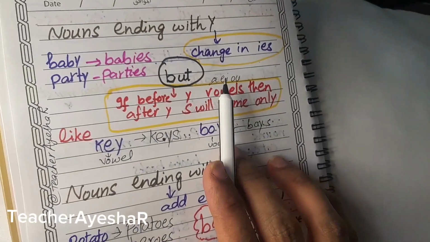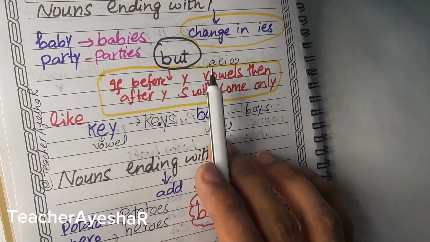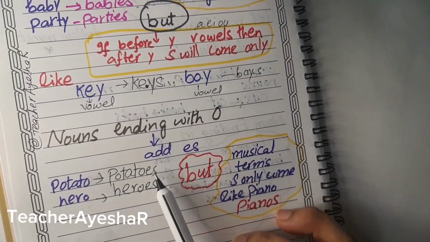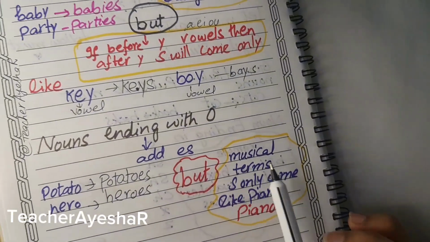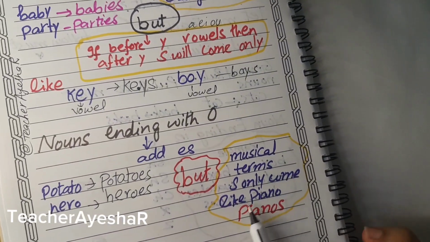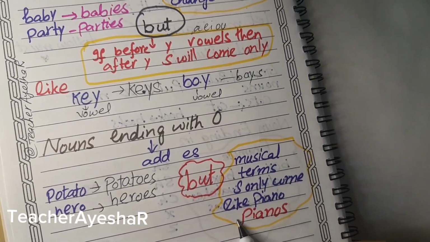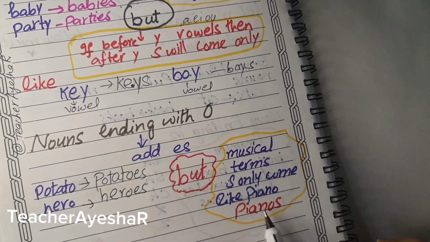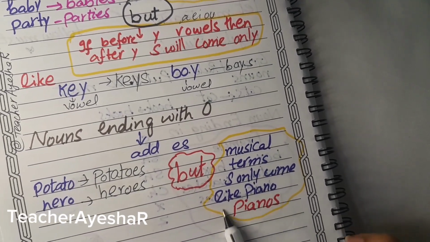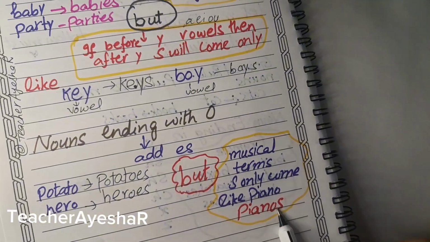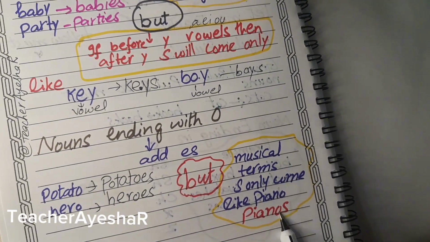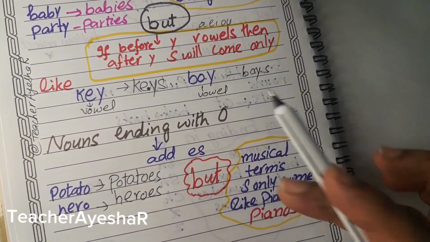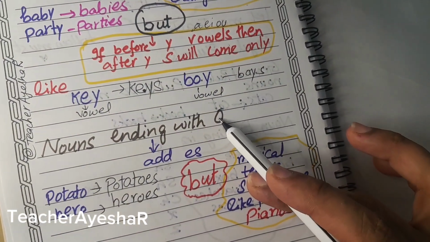Only in Y you are replacing if there is no vowel before Y. But in some musical terms, you only write s. For example, piano. Piano is a musical instrument, so plural will become pianos, not es. So for musical terms you just add s, and if it's not musical, you have to add es with o.